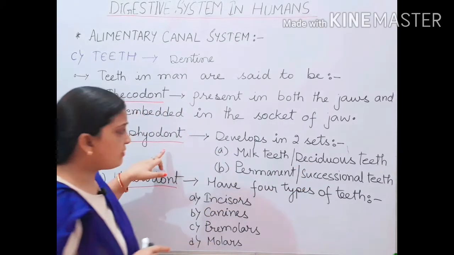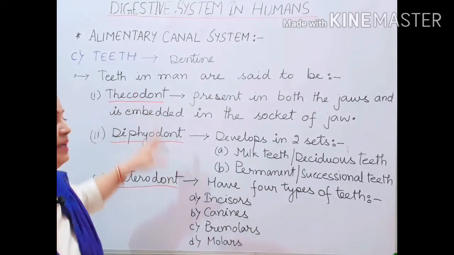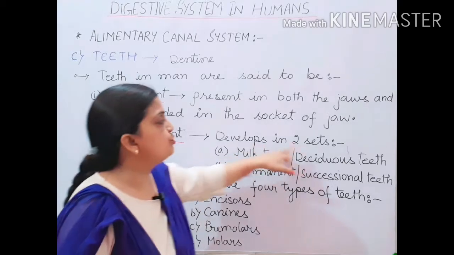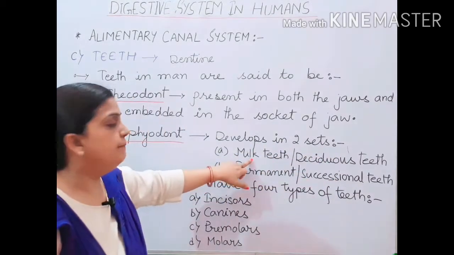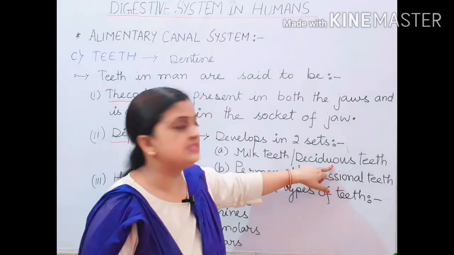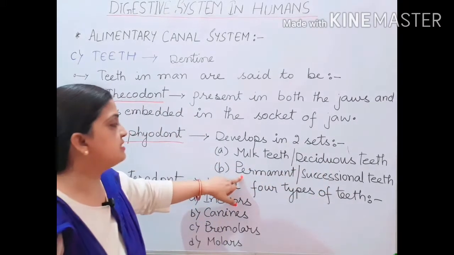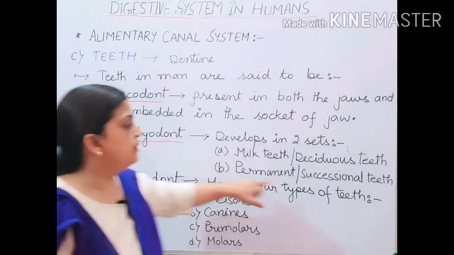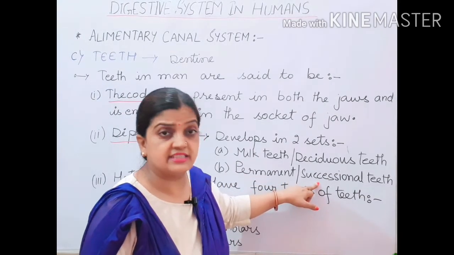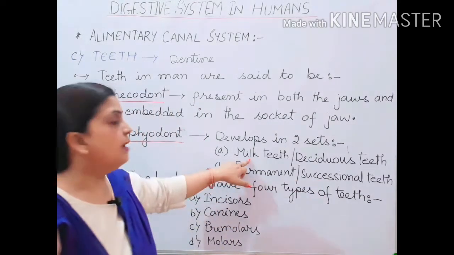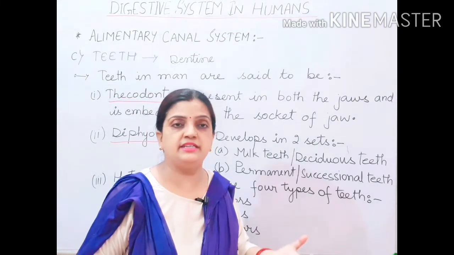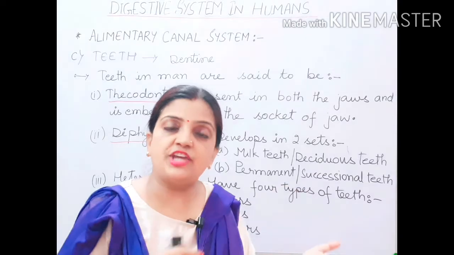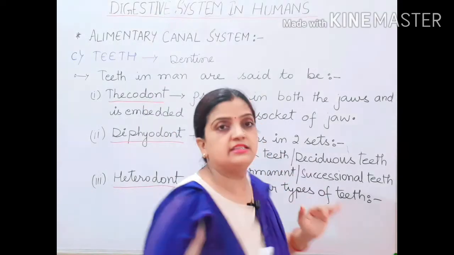So in diphyodont, human beings develop two sets of teeth: milk teeth, also called deciduous teeth, and the second, permanent teeth, also called successional teeth. Now children, milk teeth, also called deciduous, temporary teeth, from which age to which age are these teeth present?